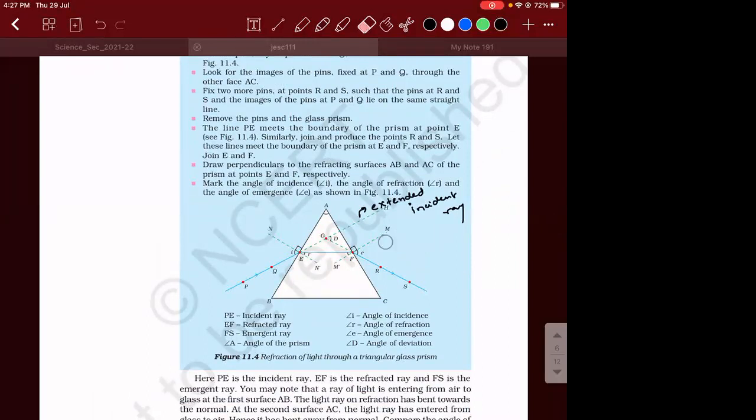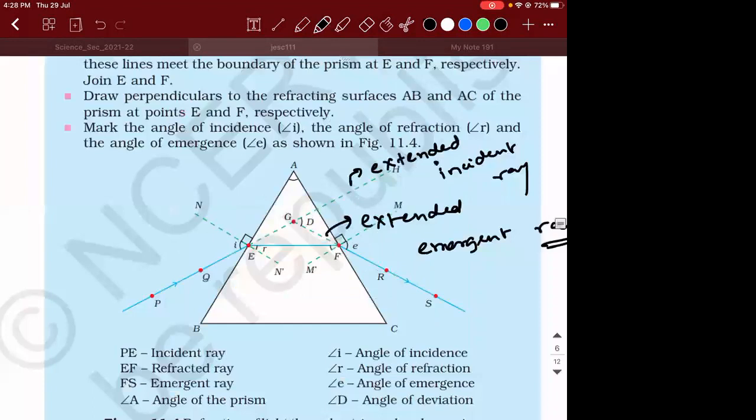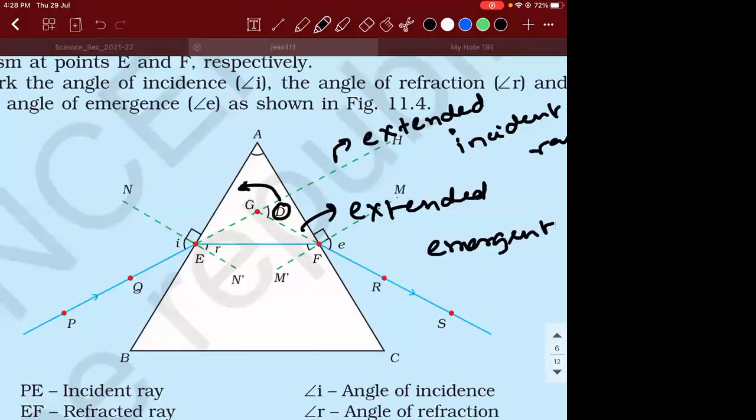And this ray is called as the extended emergent ray. Okay. So the angle between the extended incident ray and the extended emergent ray, here you see, you're able to see this D. This D is what is called as angle of deviation. So this is what we call it as angle of deviation.